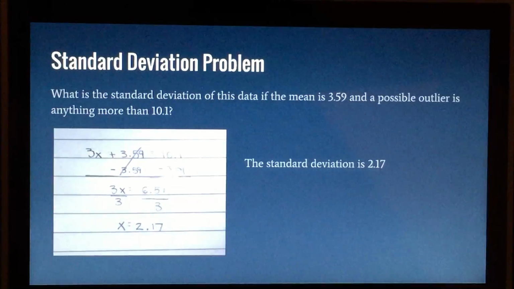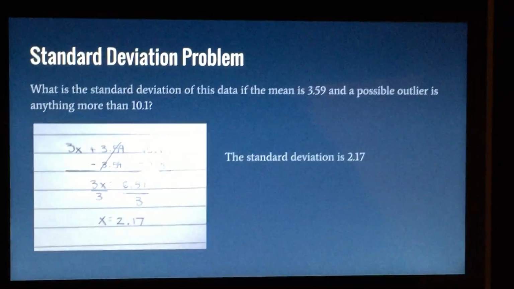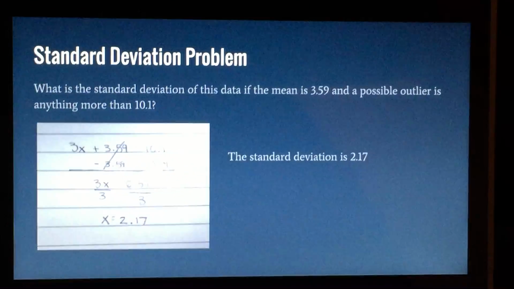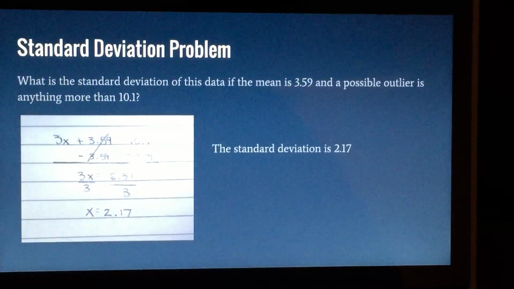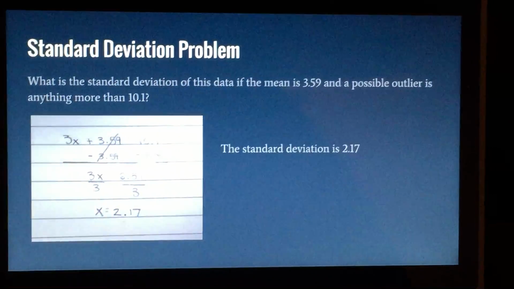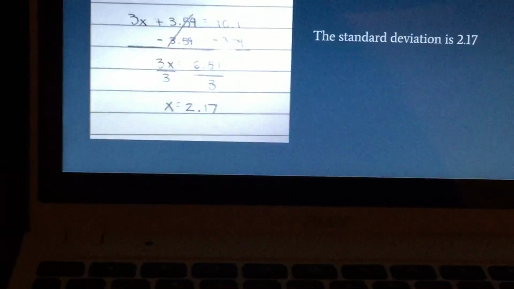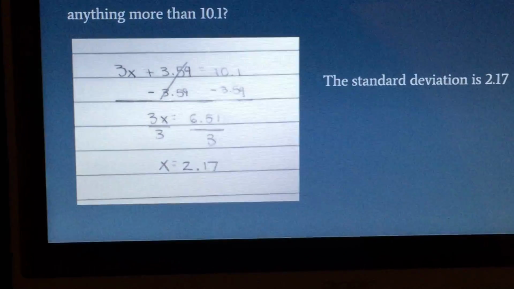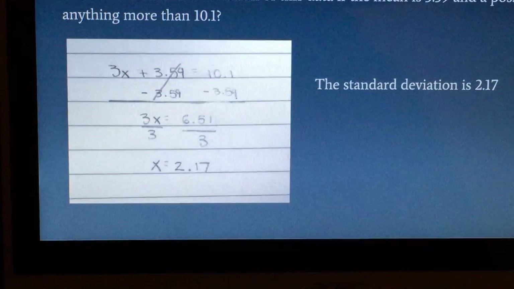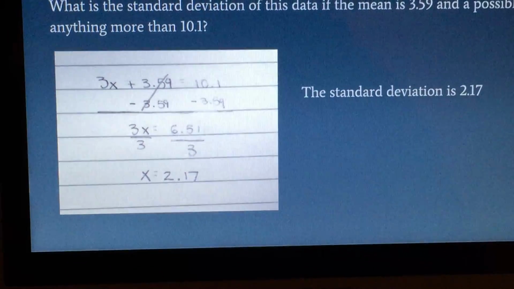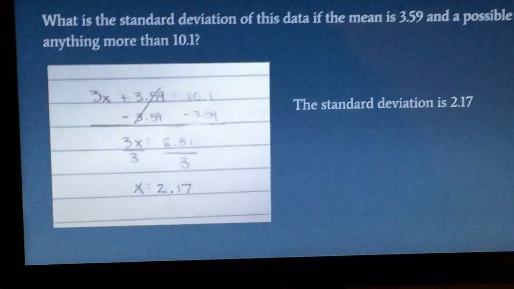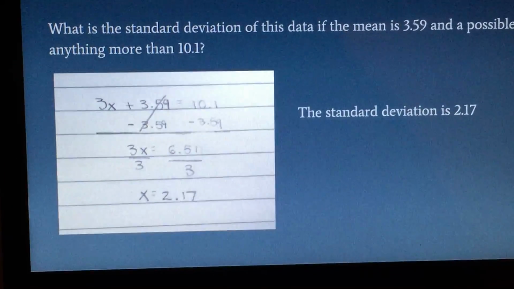Here's our standard deviation problem. What is the standard deviation of this data if the mean is 3.59 and a possible outlier is anything more than 10.1? So as you can see in the work, we took 3 standard deviations away from the mean, and we represented that as 3x because we don't know the standard deviation.